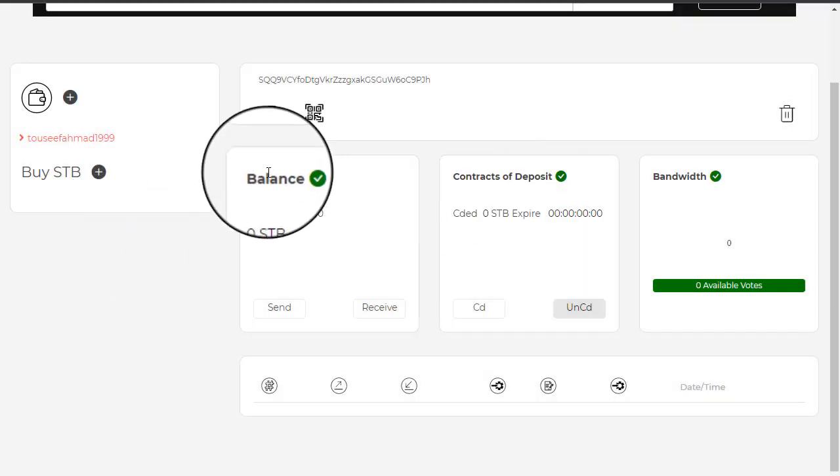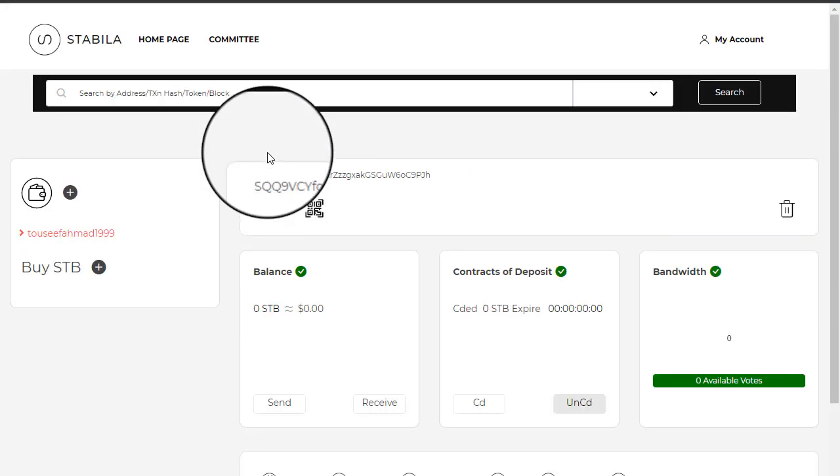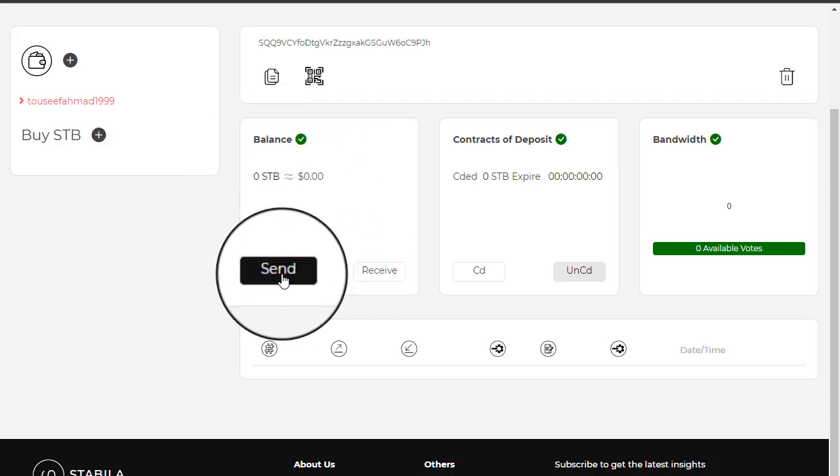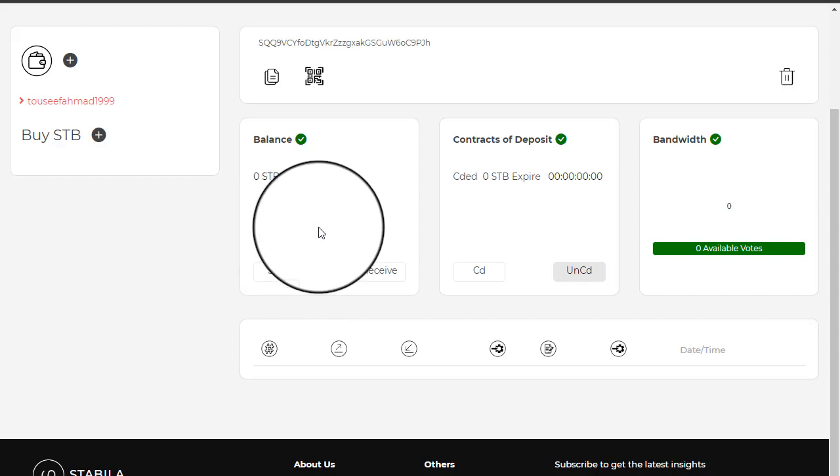So your address will be created, and after that you can put it in the Google form and you will be accepted. All the rewards will be received in this wallet, and you can send this token on once it is listed on another exchange.